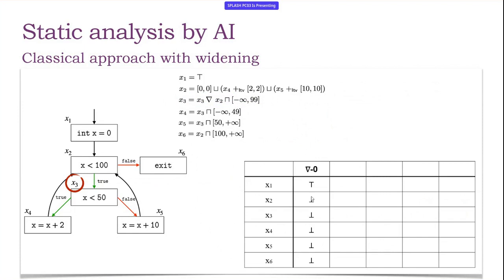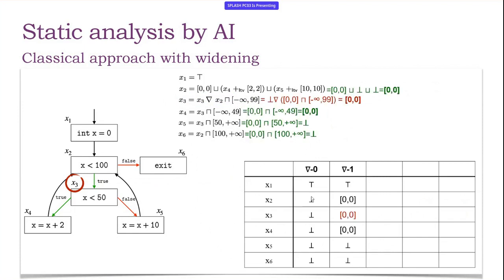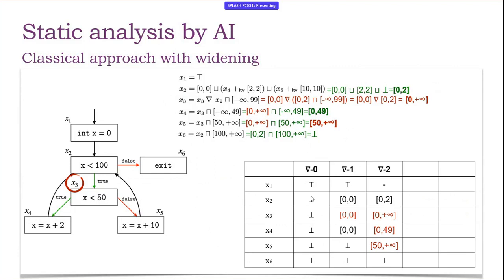So let's compute again the fixed point, but with the widening. What we observe is that the first iteration is precisely as before, because we just have a finite value which is propagated. But already in the second step of iteration, at point x3, the computation of the widening leads to the unlimited bound, since the widening works by observing that the upper bound is increasing, and when it is increasing, it directly goes to the unlimited, to plus infinity.